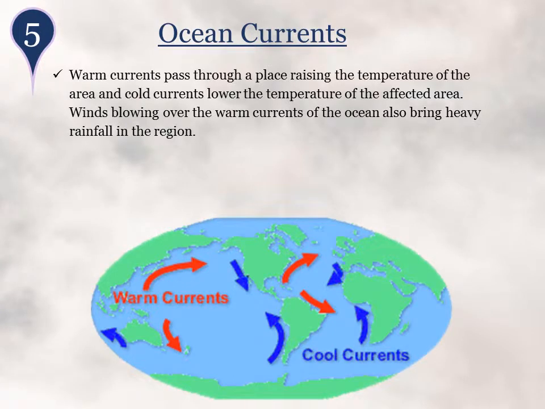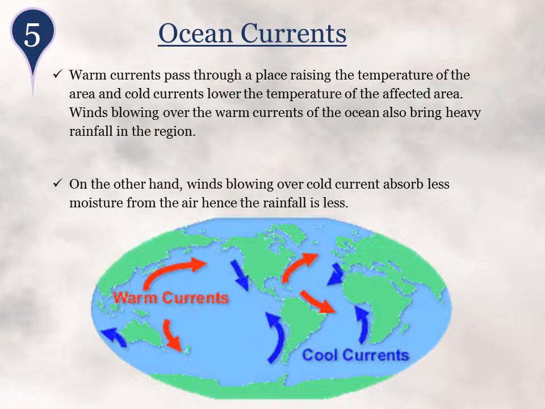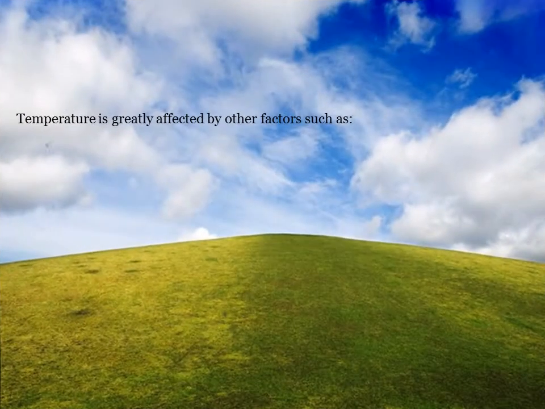Warm currents passing through a place raise the temperature of the area, and cold currents lower the temperature of the affected area. Winds blowing over the warm currents of the ocean also bring heavy rainfall in the region. On the other hand, winds blowing over cold currents absorb less moisture from the air, hence the rainfall is less.